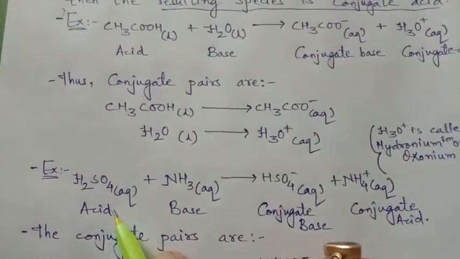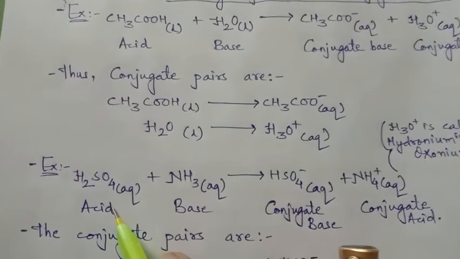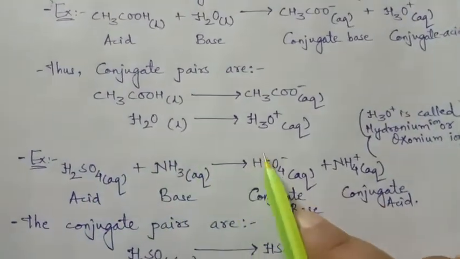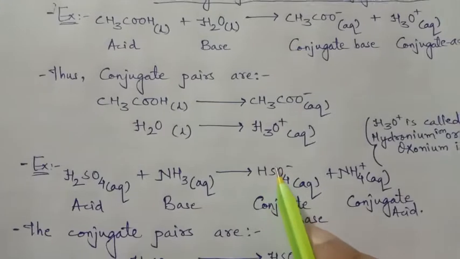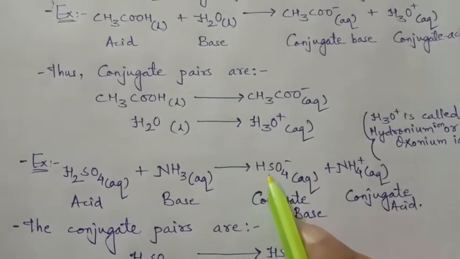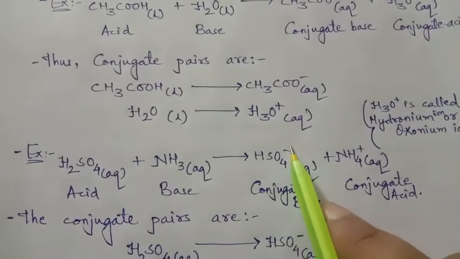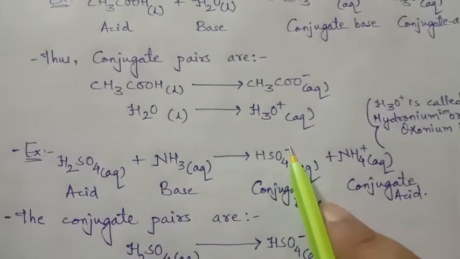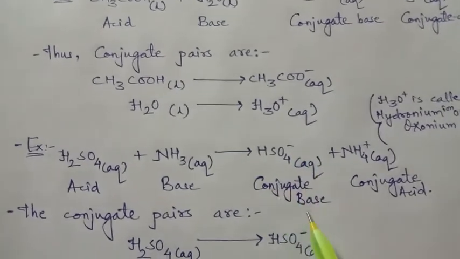After donation of the H+ proton, the acid leaves the species HSO4 minus, the hydrogen sulfate ion. It is the conjugate base.